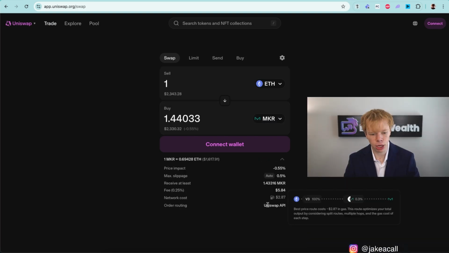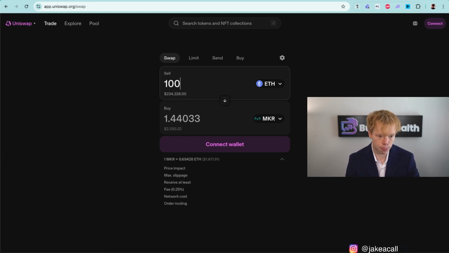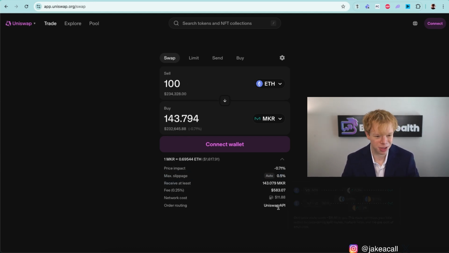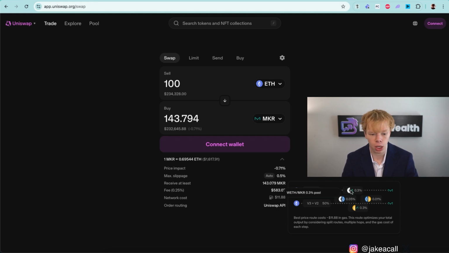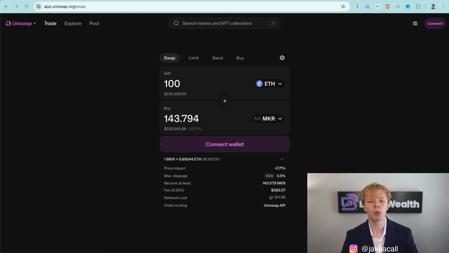Now if we take a look over here and hover over Uniswap API, you can see I'm routed through the V3 0.3% pool. Whereas if I were to execute a pretty large trade of let's just say $230,000, I'm going to be routed through a couple different fee tiers. That's because Uniswap tries to get the best outcome for a trader, and sometimes it is better to go through a 1% fee tier as opposed to a 0.3% fee tier. That's if there's a lot of slippage because there's high trading activity or high volatility, or even if the price is just different on one pool than it is on the other pool.